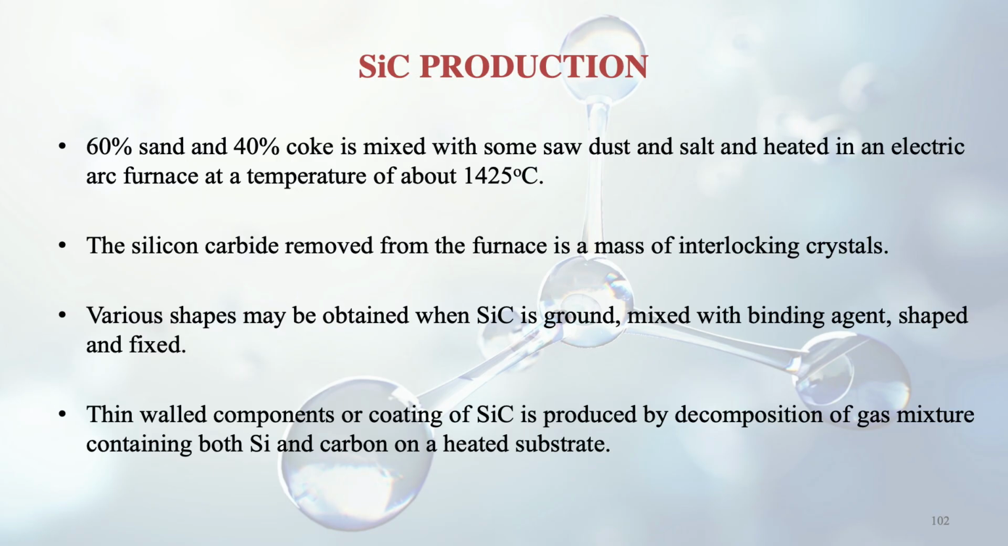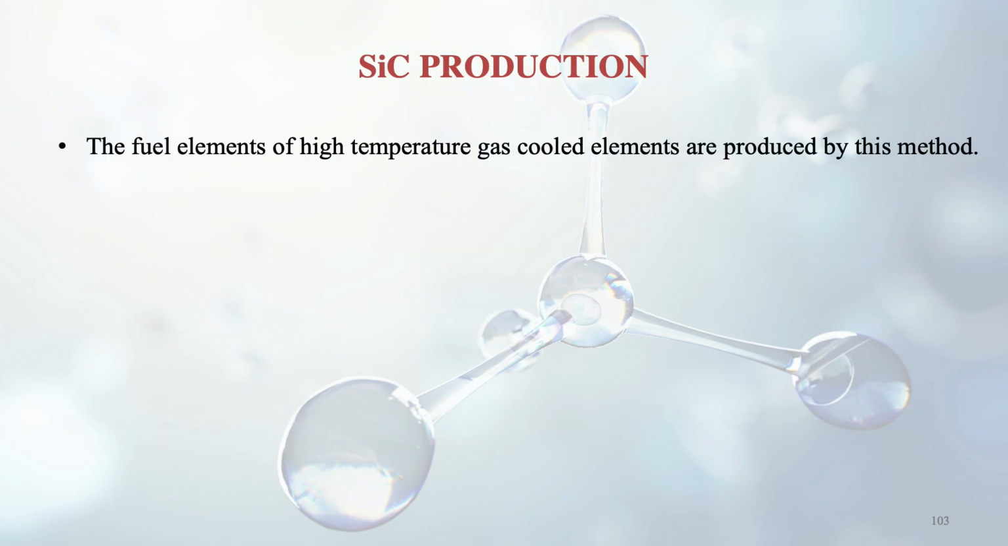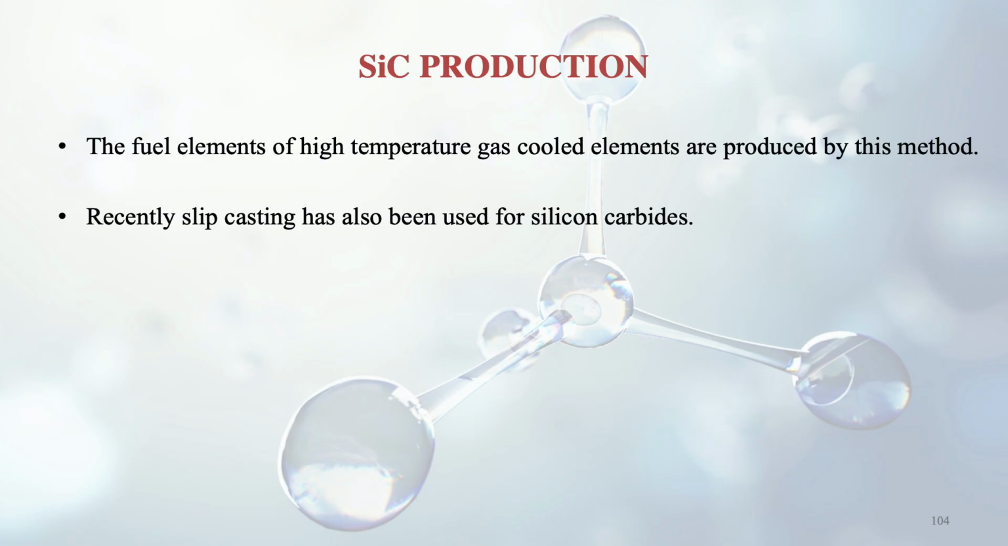And one more production route of SiC is thin wall components or coating type of SiC. How are they produced? This is done by decomposition of a gas mixture containing both silicon and carbon on a heated substrate. Fuel elements of high temperature gas cooled reactors are produced by this method. Also recently it has been seen that slip casting is being used for preparation of silicon carbides.